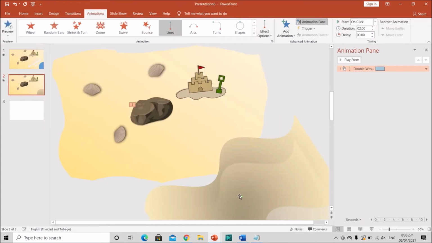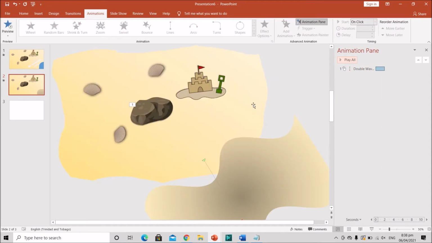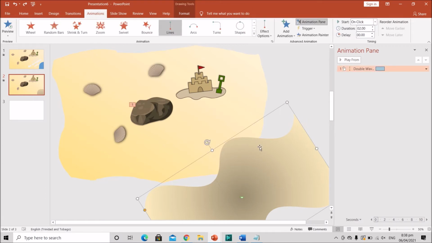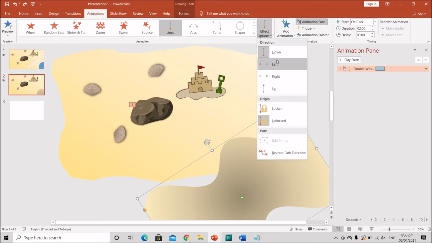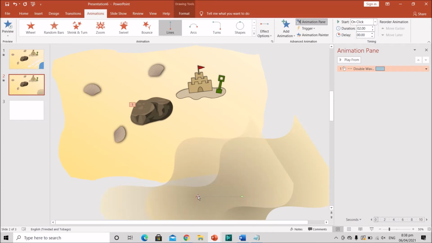Of course, change the direction of it, make sure that it's alright. So let's just check it out. Oops, I think I put the animation the wrong way. Let me just undo that. Alright, here we go.